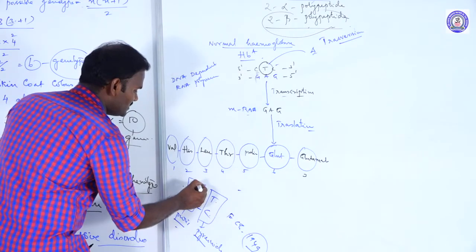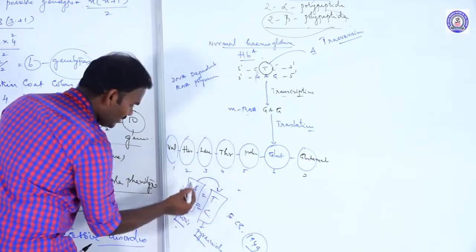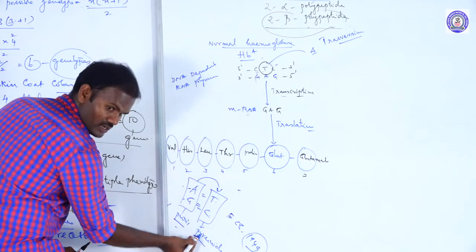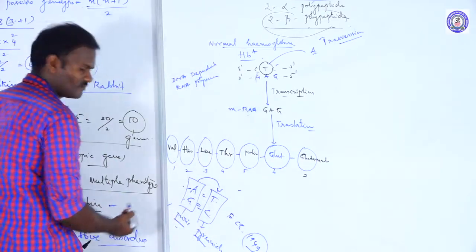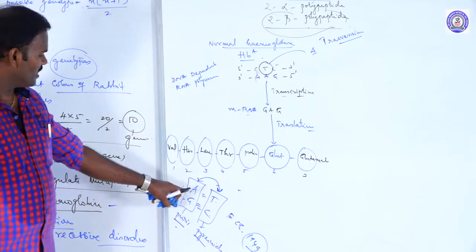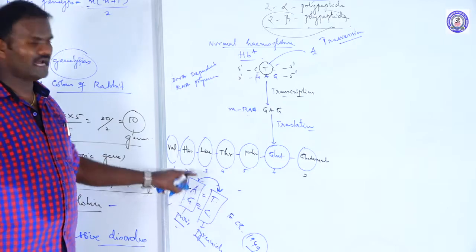Look here, transversion. A purine is replaced by a pyrimidine. I mean adenine is replaced by thymine. These are called purine and pyrimidine. Or a pyrimidine is replaced by a purine. Yeah, these are very simple concepts. I mean adenine replaced by thymine, thymine replaced by adenine.